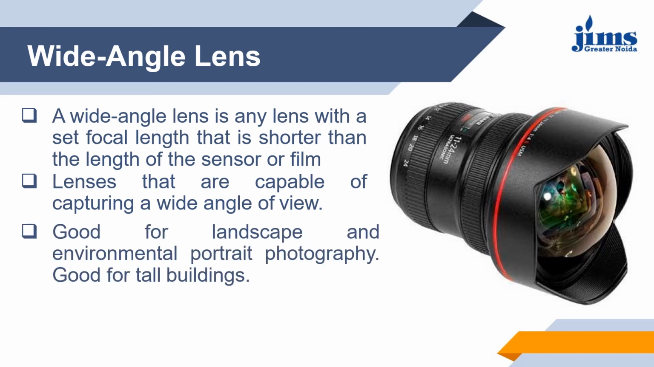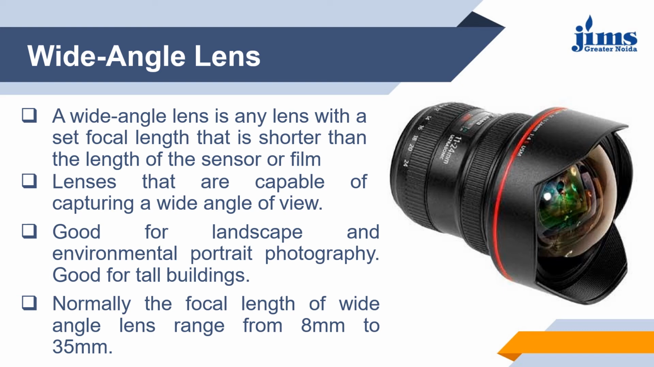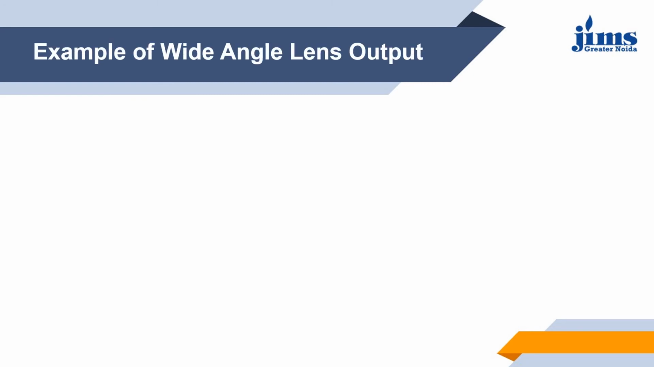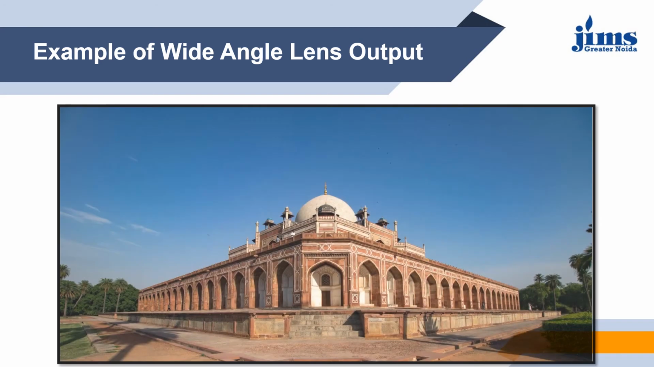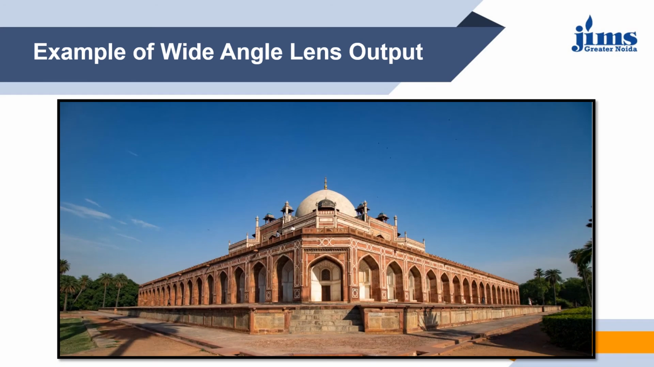Wide angle lenses are basically used when there is less space between subject and camera, but we have to shoot a bigger frame. So in this situation, we use a wide angle lens. Here is an example of wide angle lens output. The building is very big. There is less space between camera and the building. Still, the frame is very wide. So for such a shoot, we use a wide angle lens.